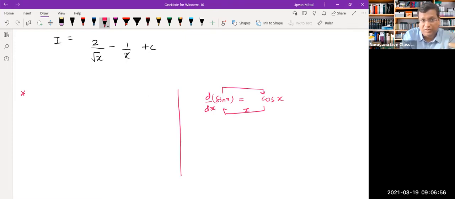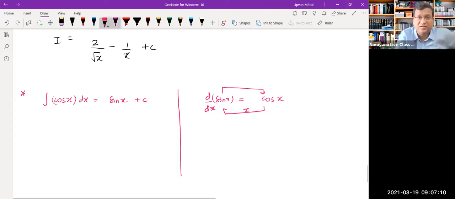So we will convert this into an integral formula: integral of the answer should give you the question back. So this is how we will reverse this into integration. And similarly, you can keep doing this all day. This is nice and easy.